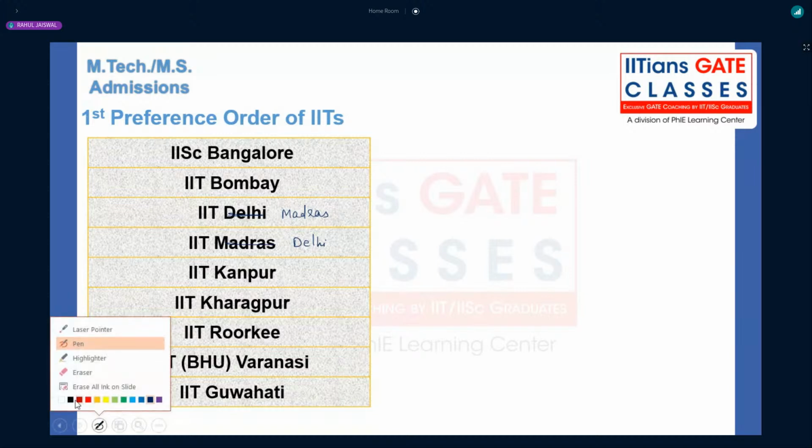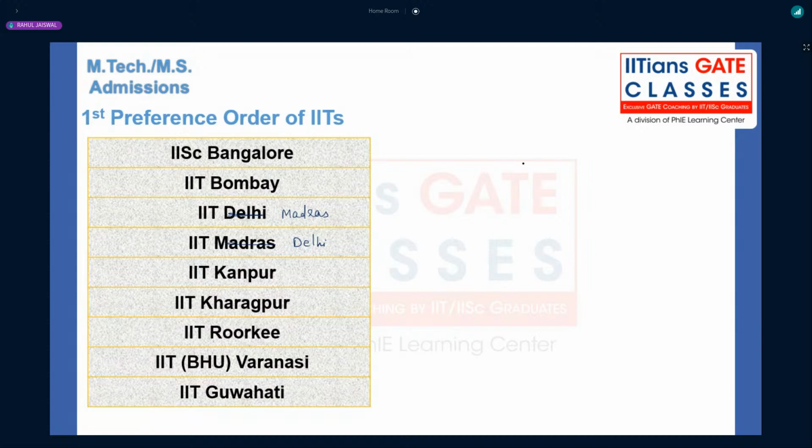And one more thing I would like to add here: those who have a GATE score between 500 and 620, you can opt for IIT Guwahati.